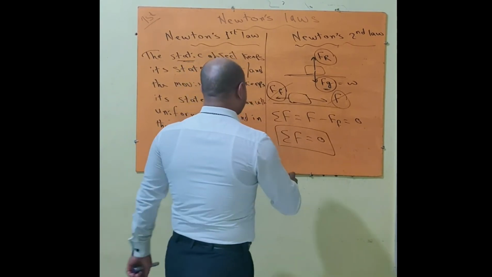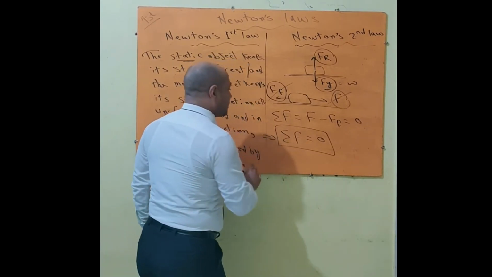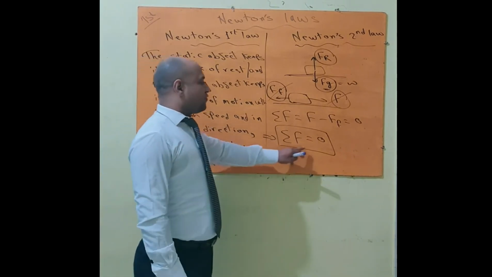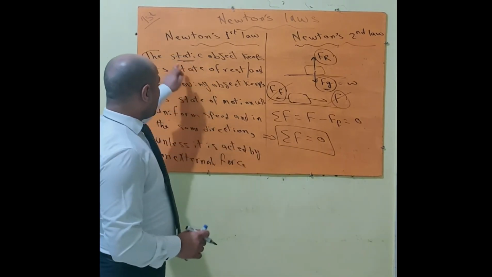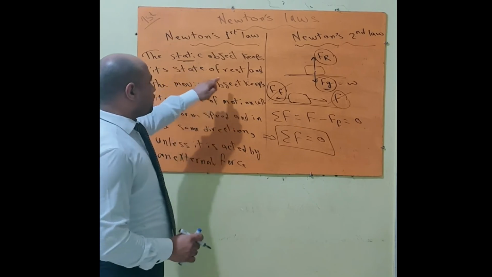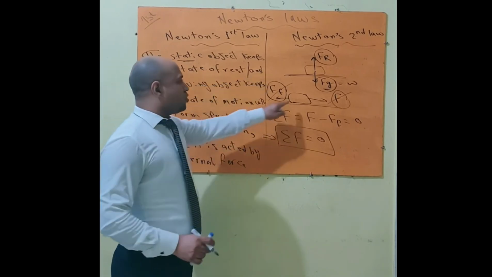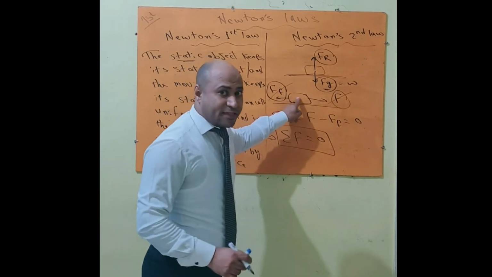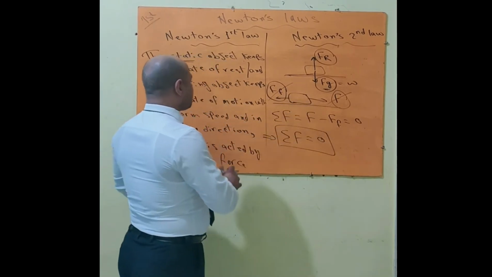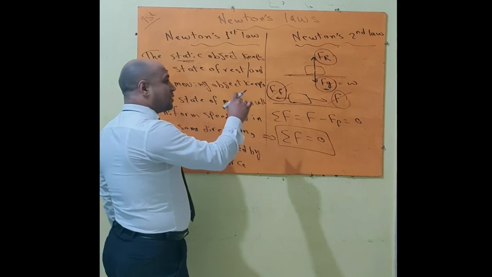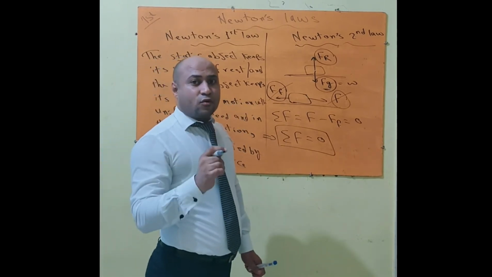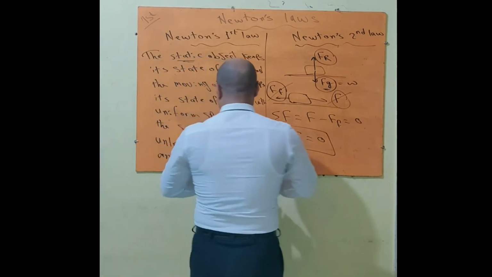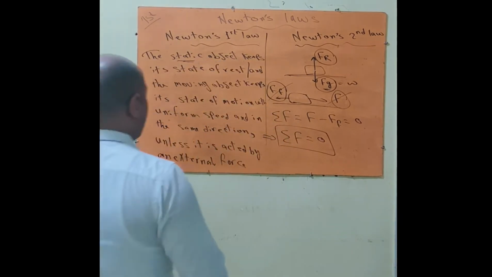Okay? So this is the mathematical formula of Newton's first law. Summation F equals zero. Again, the static object keeps its state of rest, and the moving object keeps its state of motion with uniform speed in the same direction unless it is acted upon by an external influence called force. Okay, this is Newton's first law.